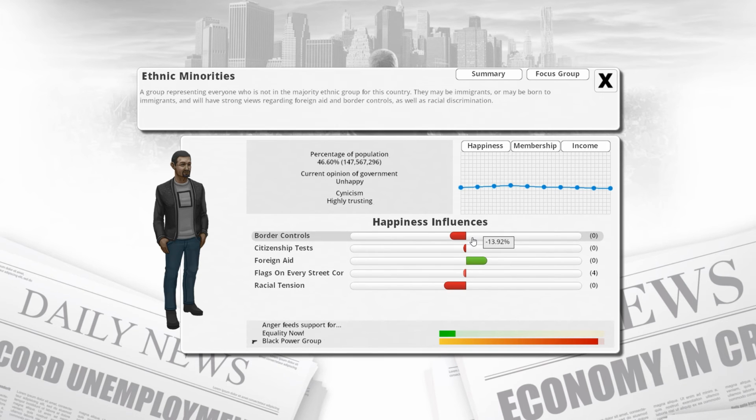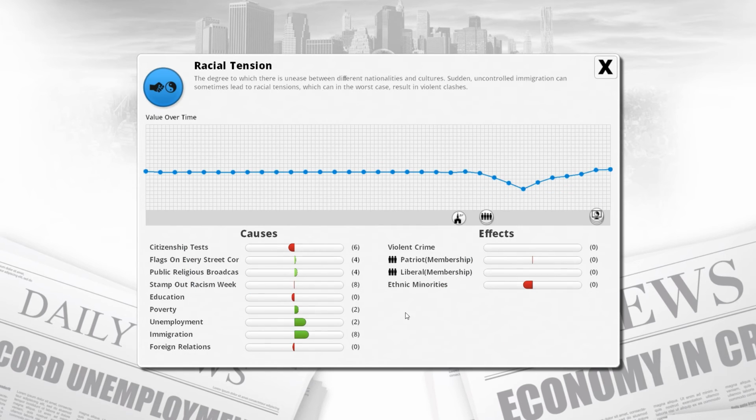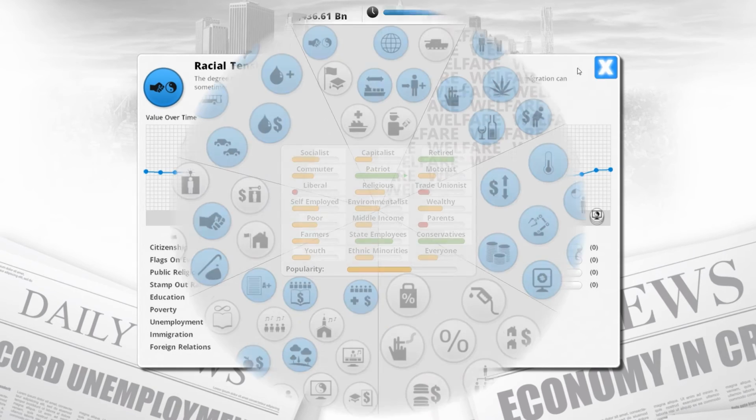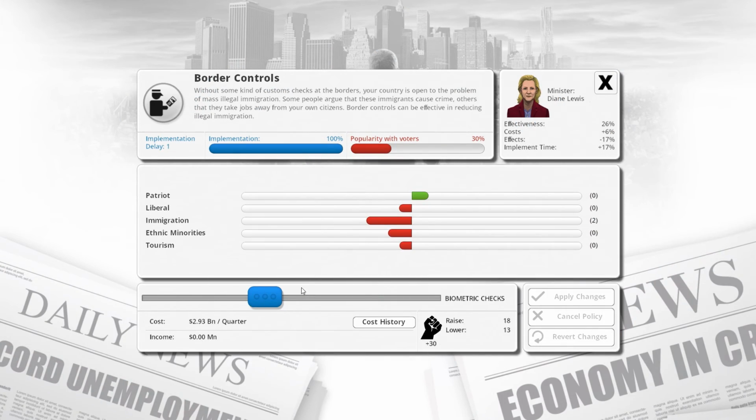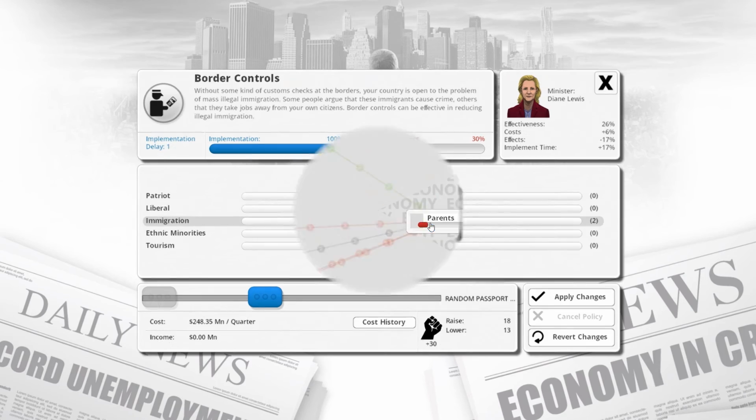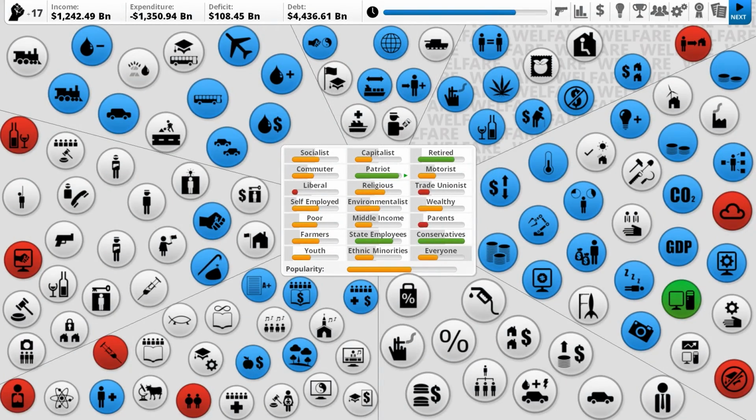Okay, so they're unhappy because of border controls, racial tension. Okay, what leads into racial tension? Immigration. Okay, so if we got rid of some of the border controls, we could be a little bit better. If we lowered this, that would help a lot. Liberals would be less happy. Patriots would be less happy, but we're okay with that because we're doing a lot to increase their happiness. Yeah. Random passport checks. So basically, it saves us 2 billion and makes everyone happy. I think that's something we have to go with. And that should help us out a lot in not being killed.